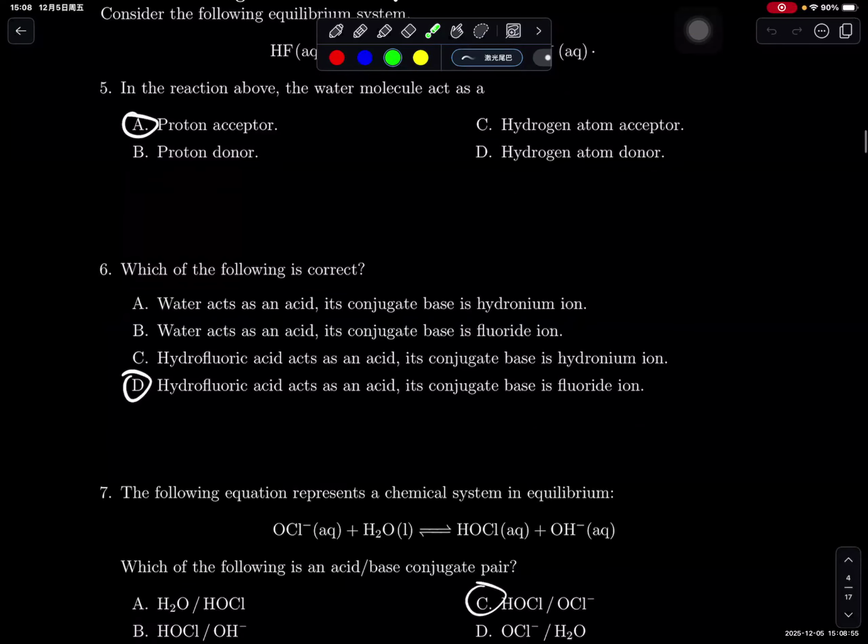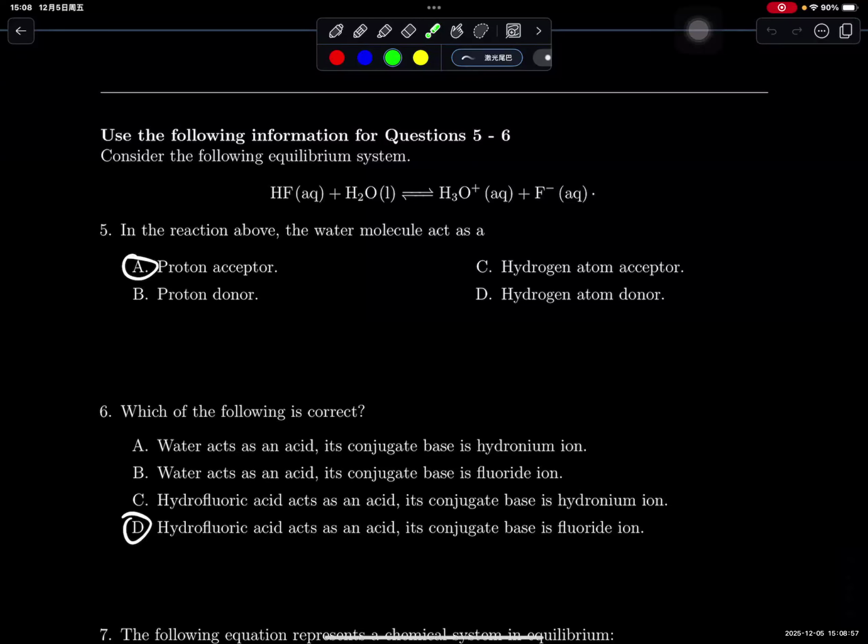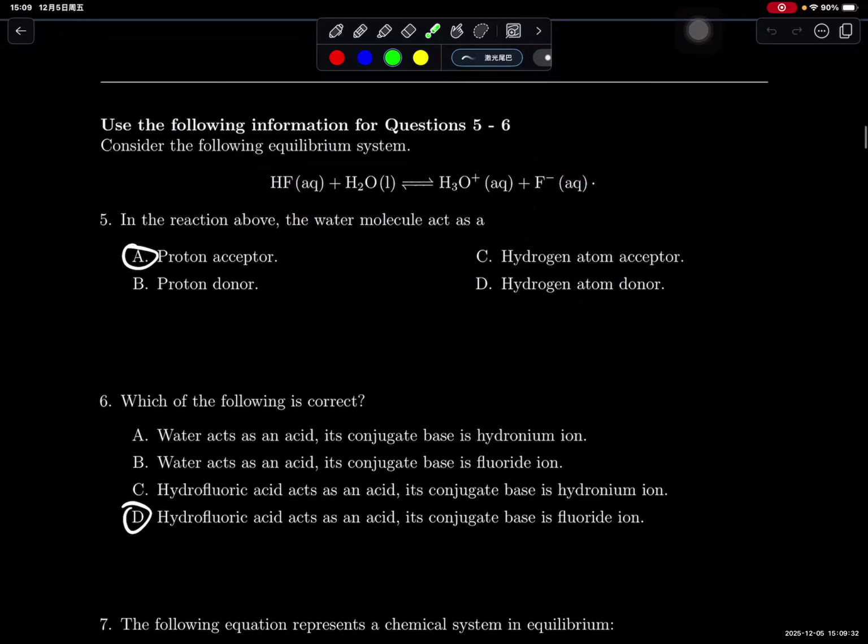Question 6, which of the following is correct? A says that water acts as an acid, and its conjugate base is hydronium ion. Actually, here water acts as a base, so that's wrong, and so is B. C says that hydrofluoric acid acts as an acid, but its conjugate base is hydronium ion. The conjugate base for hydrofluoric acid is what's left after hydrofluoric acid donates a proton, so it should be fluoride ion. So the answer for this question would be D.